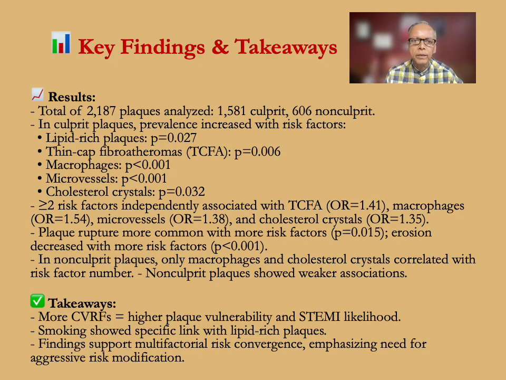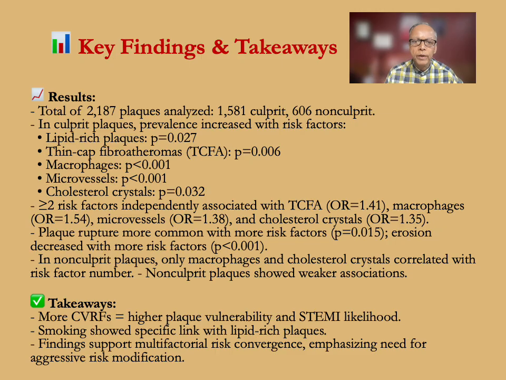What did they find? A total of 2,187 plaques were analyzed. 1,581 were culprits, 606 were non-culprit. In the culprit plaques, prevalence increased with risk factors. Lipid-rich plaque, the p-value was 0.027. Thin-cap fibroatheromas, p-value 0.006. Macrophages, p-value less than 0.001. Microvessels, p-value less than 0.001. Cholesterol crystals, P equals 0.032.